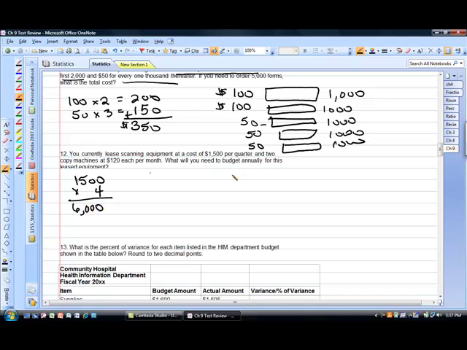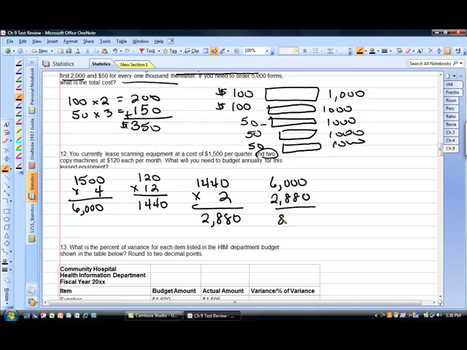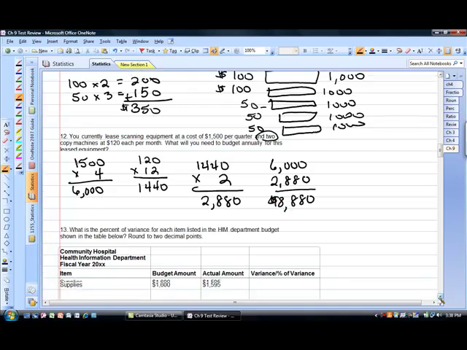We have $120 we're spending each month. There's 12 months, times 12 is 1,440. Since we have 2 copiers, we have to multiply that 1,440 times 2, and that gives us 2,880. It's asking us how much money we have to budget per year, so we have to add that 6,000 to the 2,880 for a total of $8,880 that we're budgeting per year.